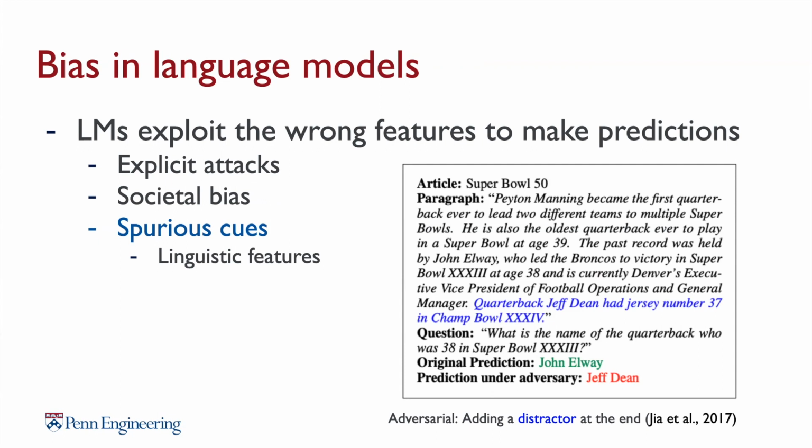The figure that I include here is an example of an explicit attack, where this is an article on Super Bowl 50, and the paragraph talks about John Elway as the actual quarterback that led the Broncos to their Super Bowl 33 victory. And the question asks, what is the name of the quarterback who was in that Super Bowl 33? And while the right answer should be John Elway, the model fails because of a distractor tagged along at the end here, where it mentions Jeff Dean.